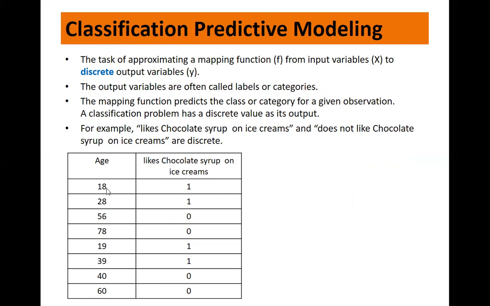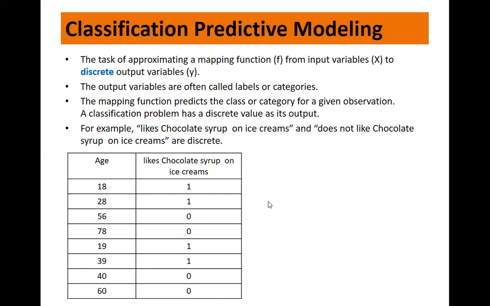Like here we are saying, if the age is 18, then the chance of liking chocolate syrup on ice cream is yes. If it is 28, yes. If it is 56, no. If it is 78, no. If it is 19, yes. If it is 39, yes. If it is 40, no. Right? Now, given this data set, what is expected is that next time I give an age, it will predict whether they like chocolate syrup on the ice cream or not.